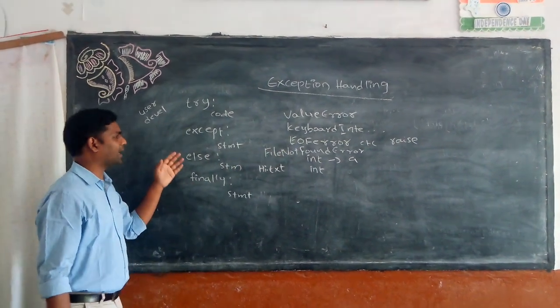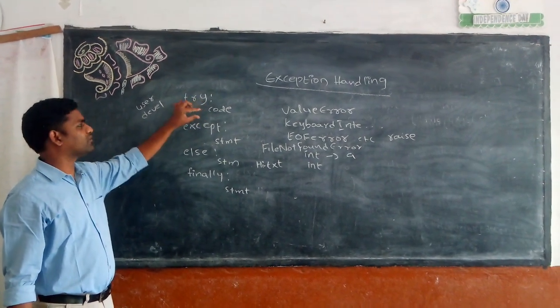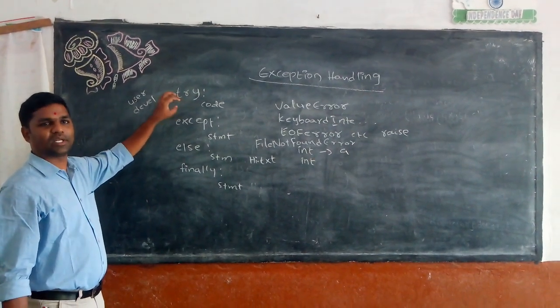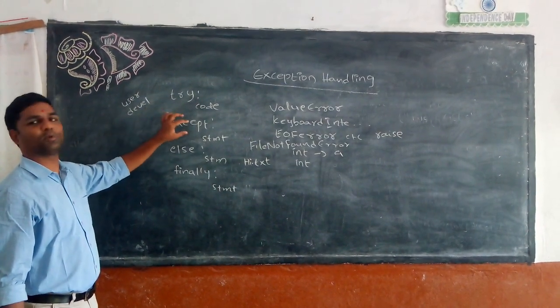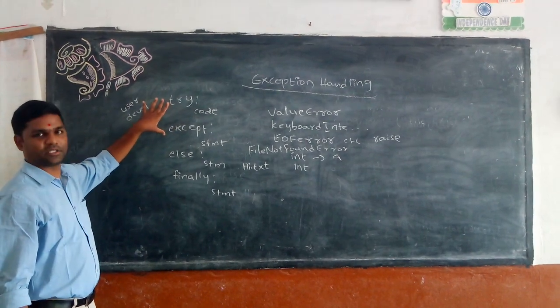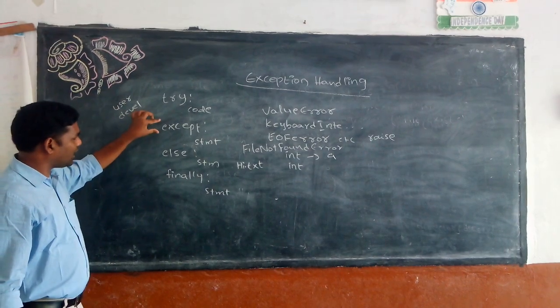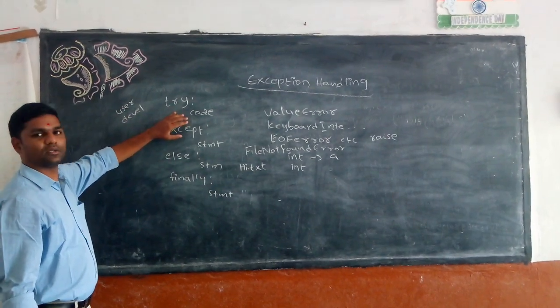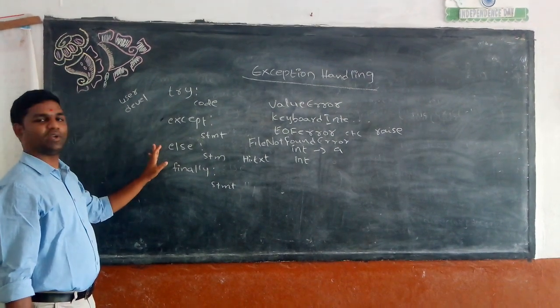What will happen? It will try the code first. If the code does not contain any kind of mistake, it will execute the try block. If it contains any kind of mistake or error, it will handle the error in the except block. Clear? So this is try and except. What is else? When the except block is not executed, then only the else block will get executed. Try will execute and the else block will execute.